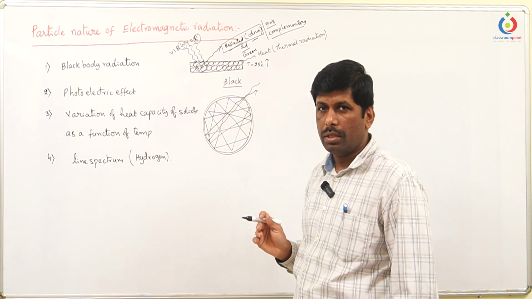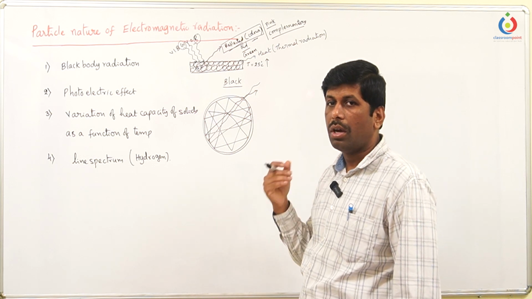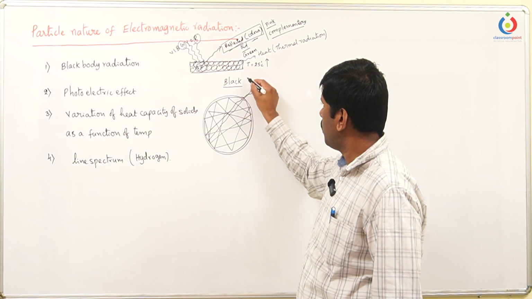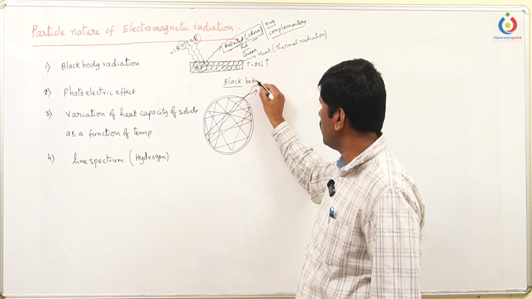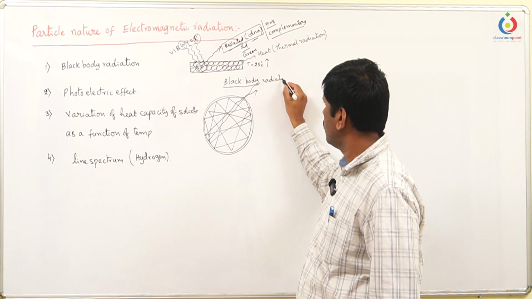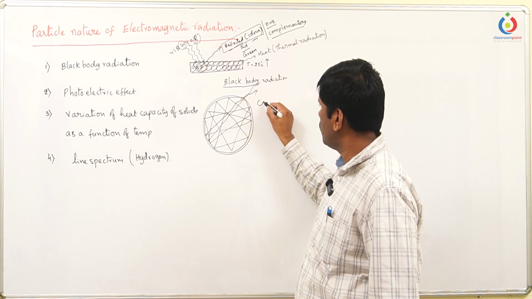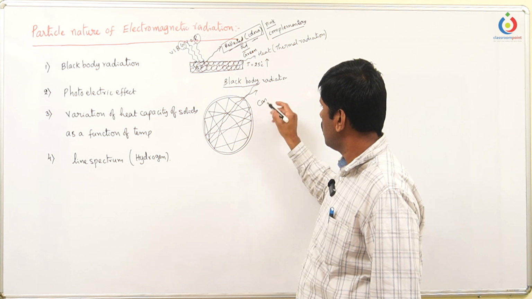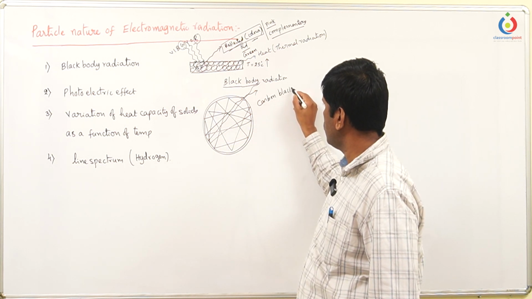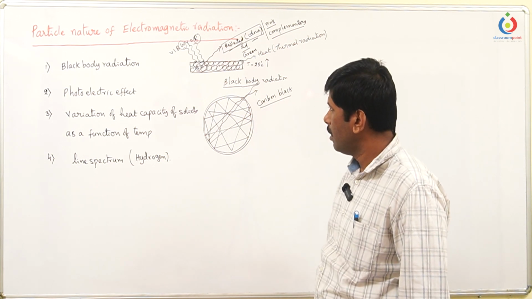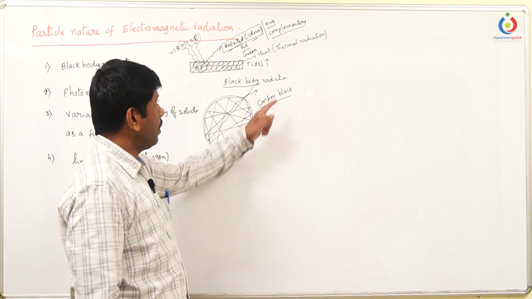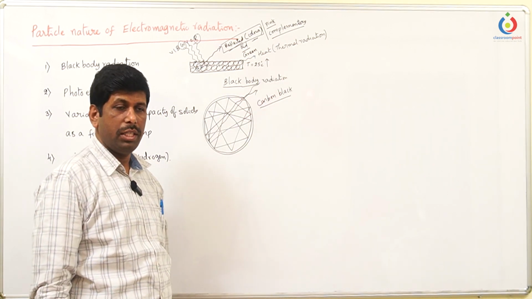Such ideal bodies which absorb and emit all types of electromagnetic radiation are known as black bodies, and the radiation thus released is known as black body radiation. Apart from hollow spheres, even carbon black almost acts as a black body.